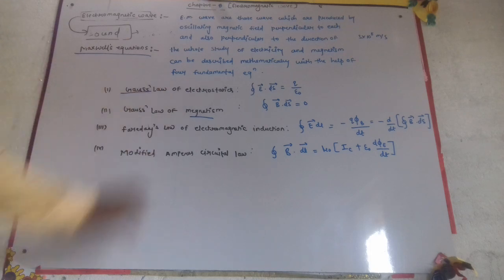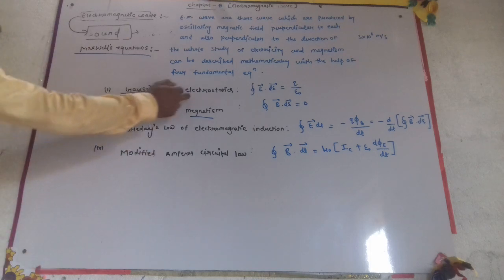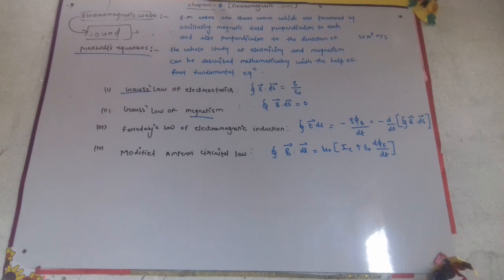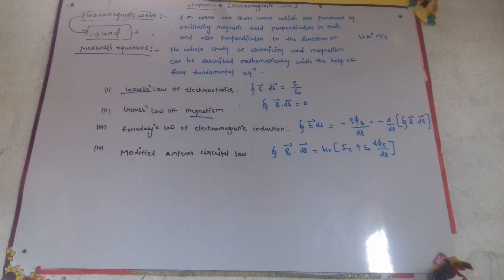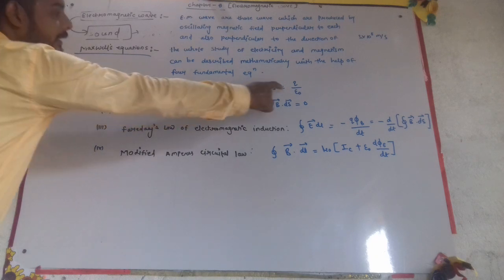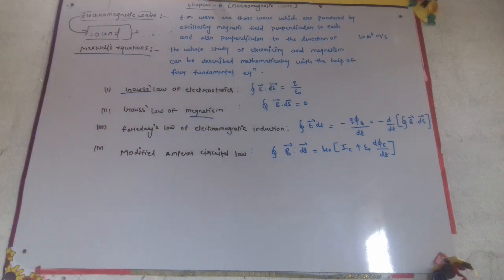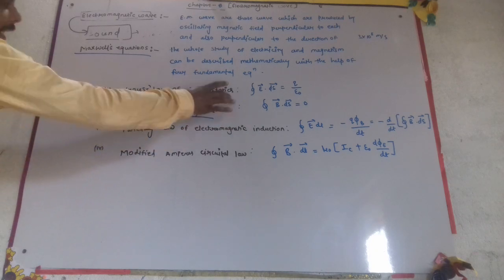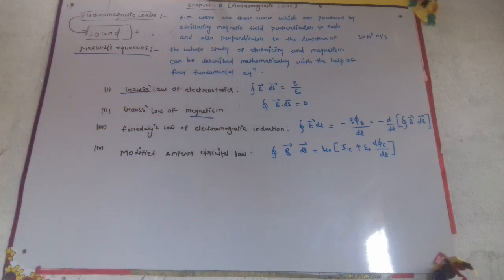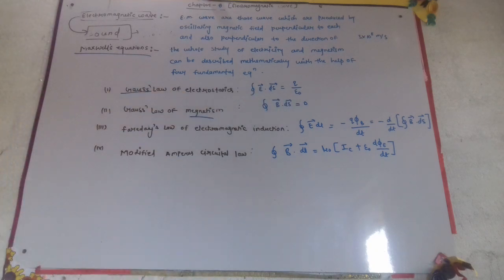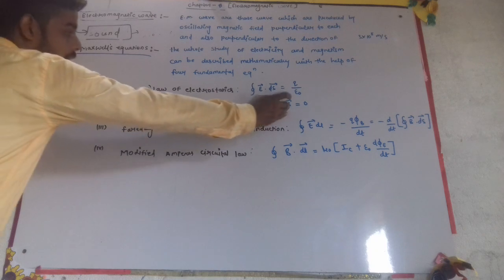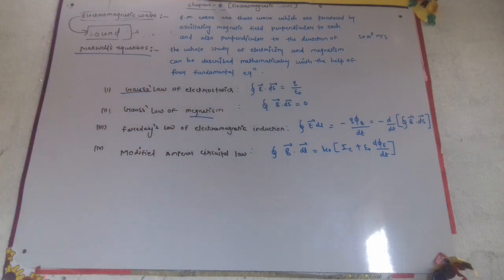The first equation is often known as Gauss law of electrostatics. We have studied Gauss law of electrostatics: the closed surface integral of E·dS equals q upon epsilon naught. The second equation is Gauss law of magnetism. This was electrostatics, and the second equation is magnetism: the surface integral of B·dS equals 0.